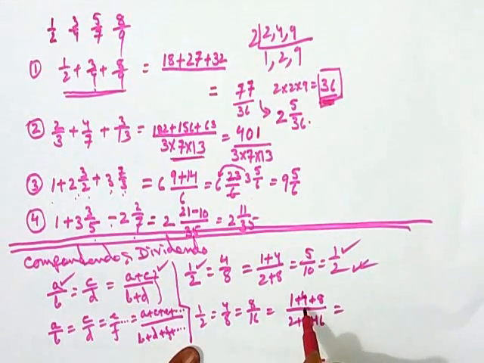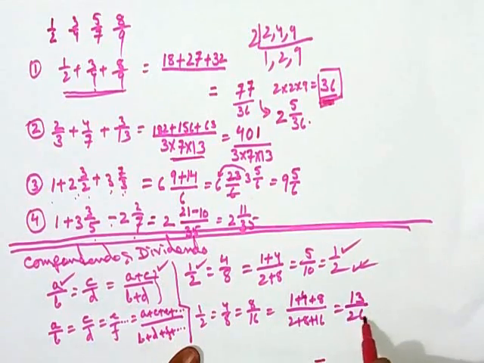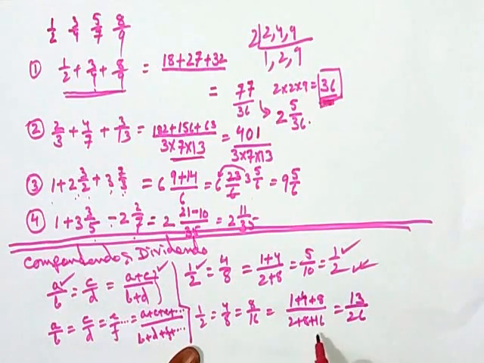So 8 plus 4 is equal to 12, 12 plus 1 is equal to 13 by 26, 8 plus 2 is 10, and that is the 26. Again 13 by 26 will be equal to 1 by 2. Yes, look, both are equal.